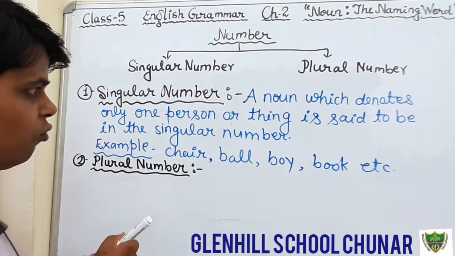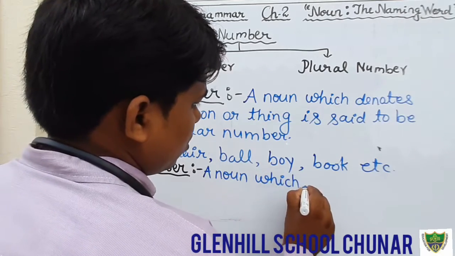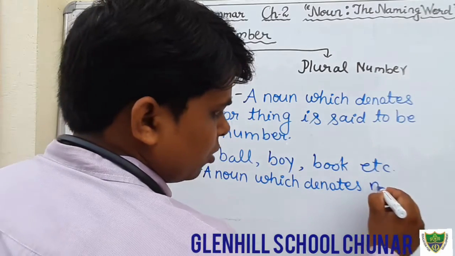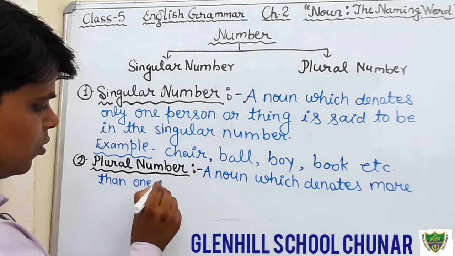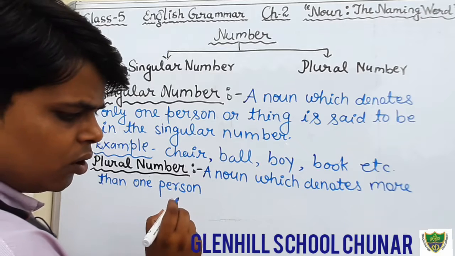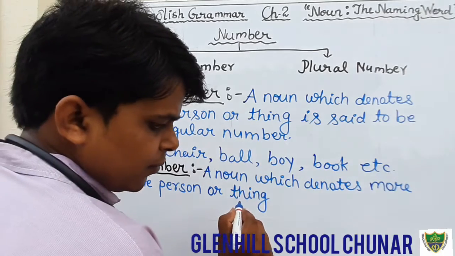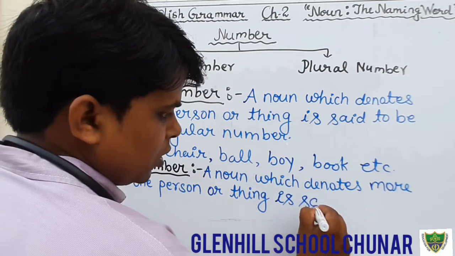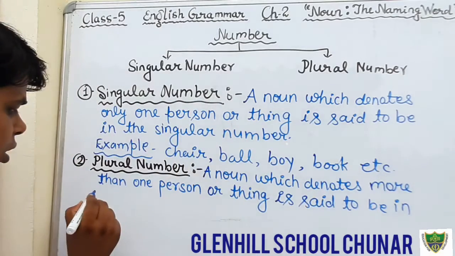So write down here: a noun which denotes more than one person or thing is said to be in the plural number.